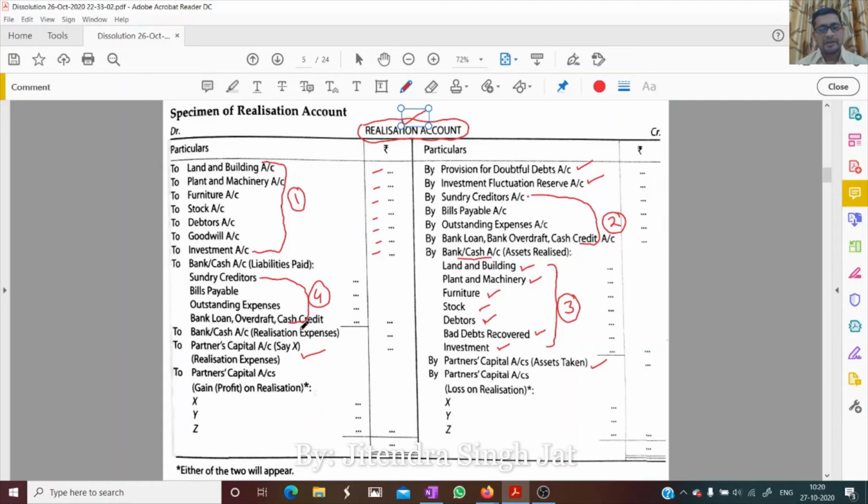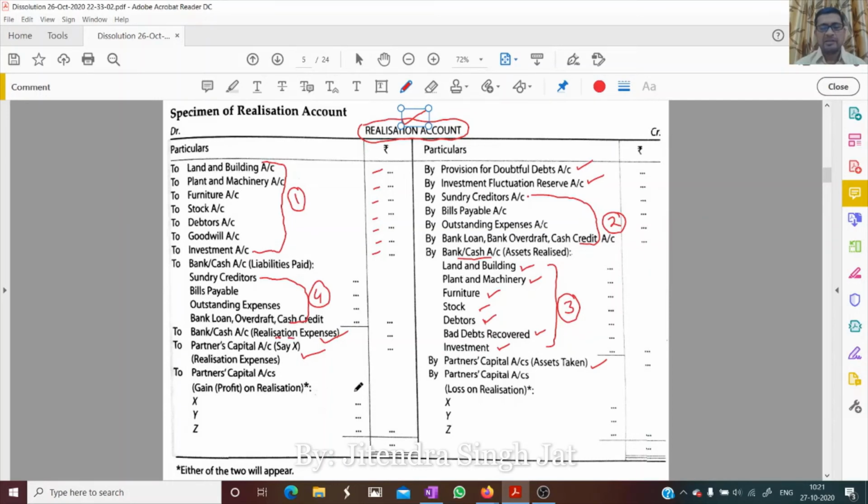Okay. Then if the partnership firm pays realization expenses, because there is definitely some realization expense to close the business, to sell all the assets, to pay off liabilities, there are definitely some expenses to be incurred. If there are any, then it is recorded on the debit side, realization expenses, to bank or to cash.